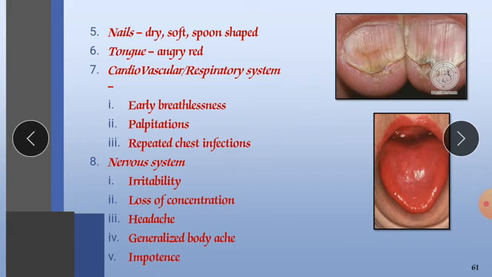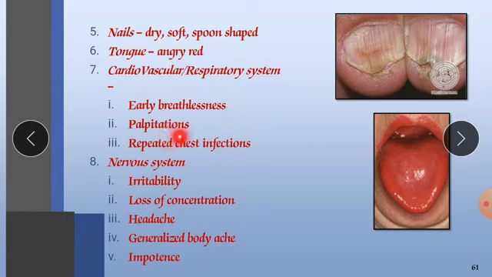Nails: here you can see the condition of the nails. Nails become very dry and soft, and they are very easy to break; they become fragile and spoon shaped, concave from the middle. The tongue becomes angry red, completely red in color, in this condition. In the cardiovascular and respiratory system, early breathlessness will occur, meaning we are not able to take a complete breath; shortness of breath will occur.